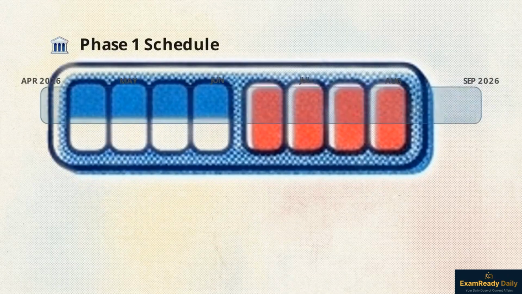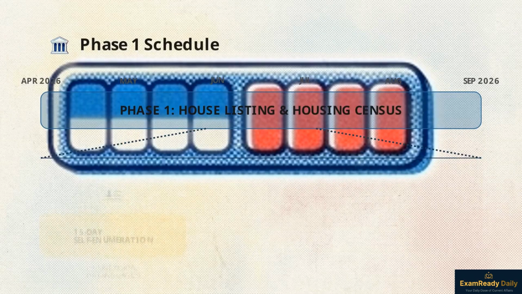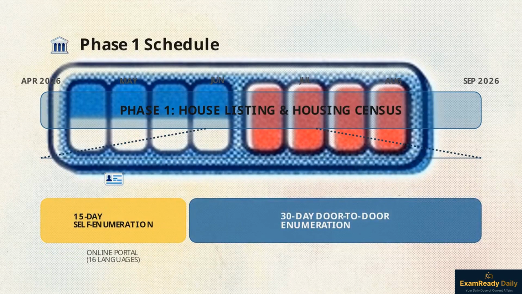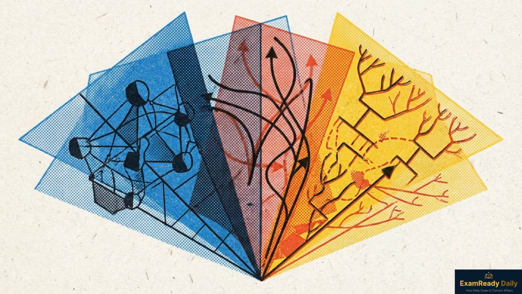This timeline tracks Phase 1, the housing census, running April to September 2026 for infrastructure like water, electricity, and sanitation. First, a self-enumeration portal lets citizens log data in 16 languages over 15 days, before the 30-day physical collection. Phase 2, the population enumeration, begins in February 2027. This stage captures individual demographics, such as age, migration patterns, and caste enumeration.